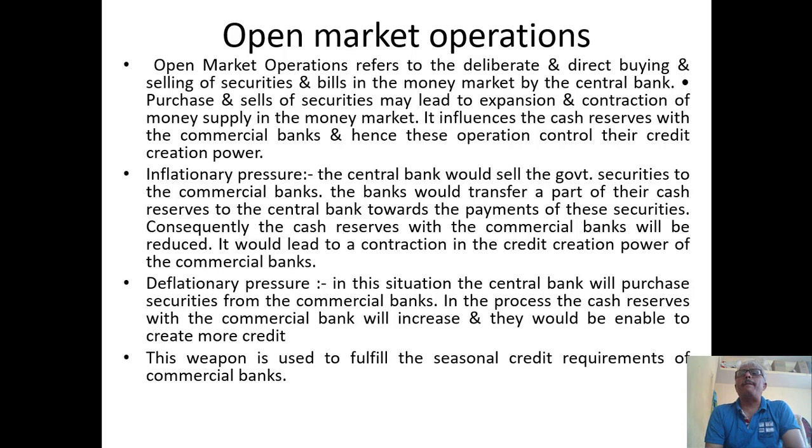As a result, what is going to happen? Money is flowing from banks to the central bank. When money is flowing from commercial banks to the central bank, then there will be less money in the hands of commercial banks to spend. When the commercial banks are having less money, they will not be able to spend on the direct consumers. So obviously the credit is expected to get contracted. This is the way through this open market operation, credit money will be controlled.